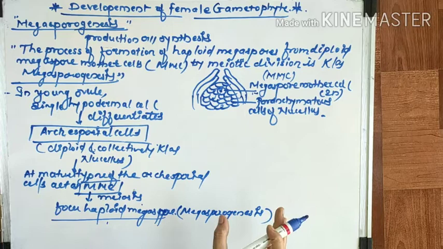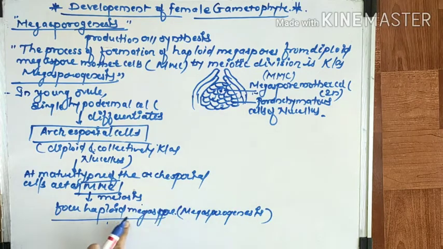These haploid megaspores are arranged in linear tetrads.